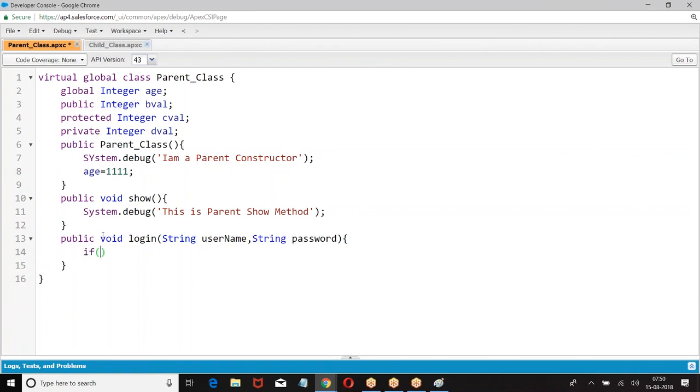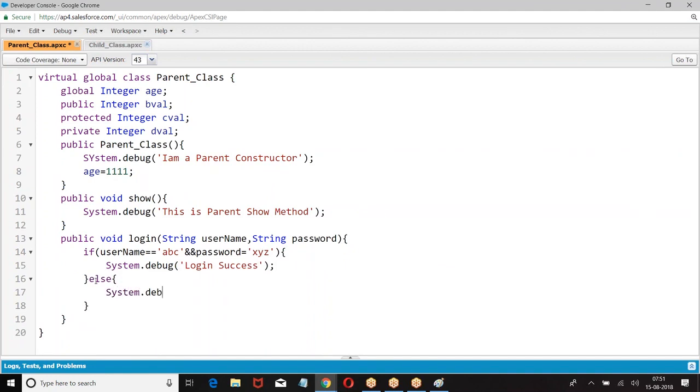Now they are checking. This is the method. Parent class has defined a method called login.